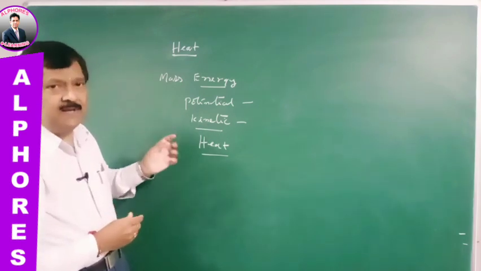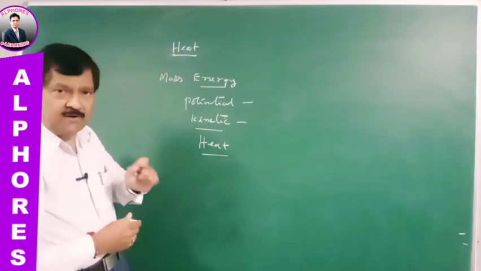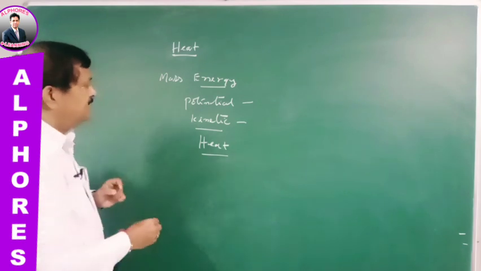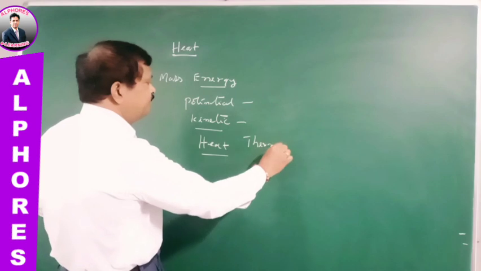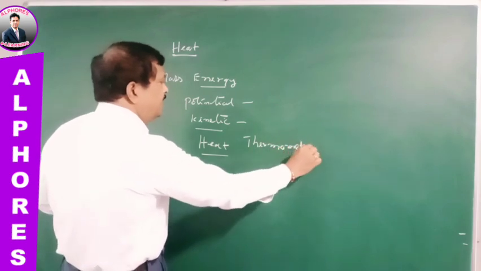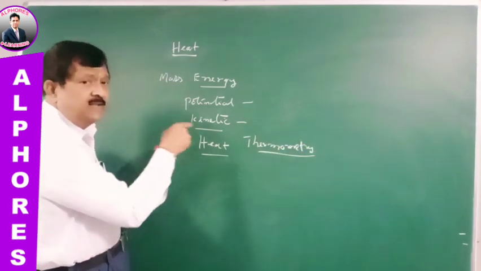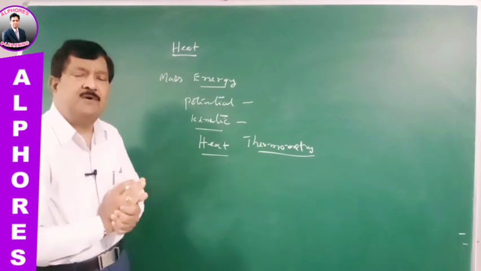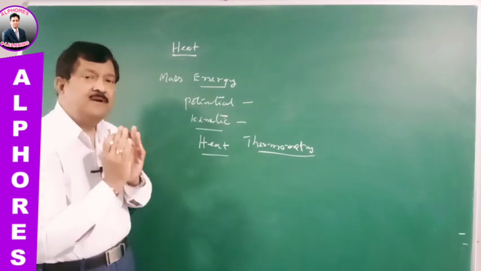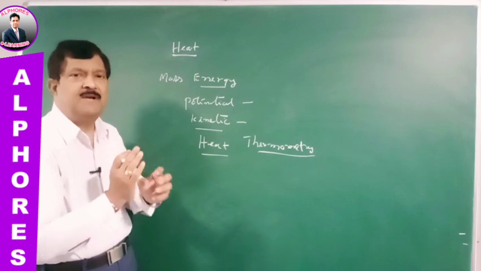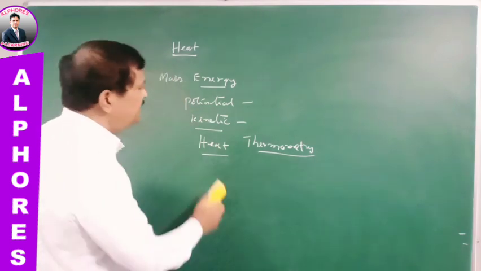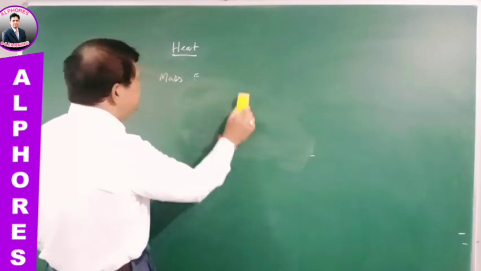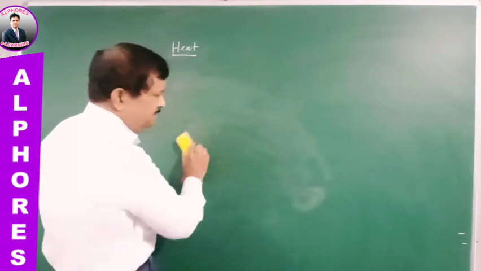Now in this chapter, the first topic that we are going to discuss is known as thermometry. Under this heading, we are going to study the measurement of temperature.